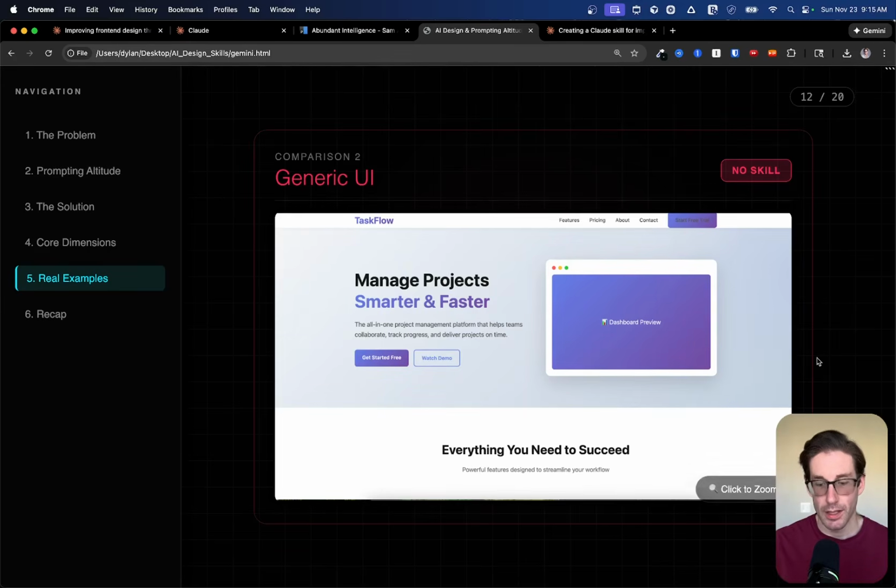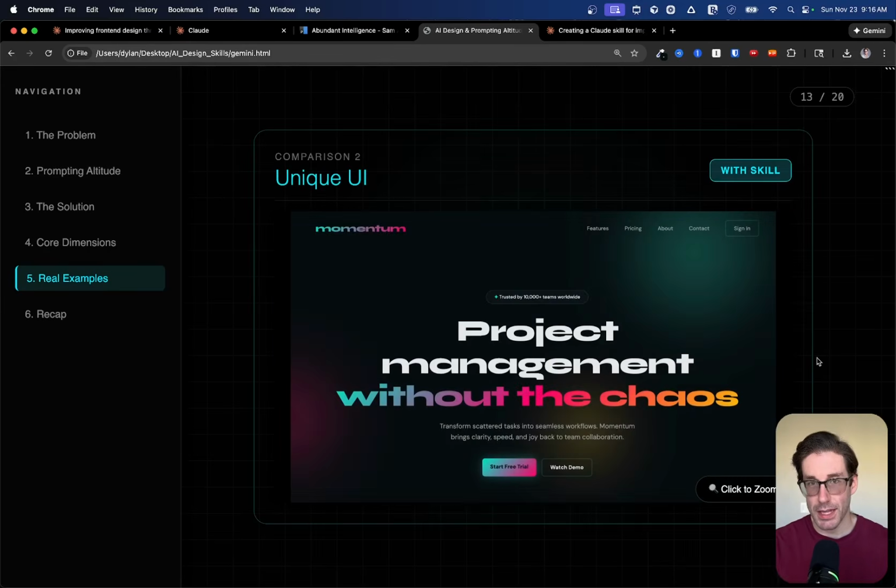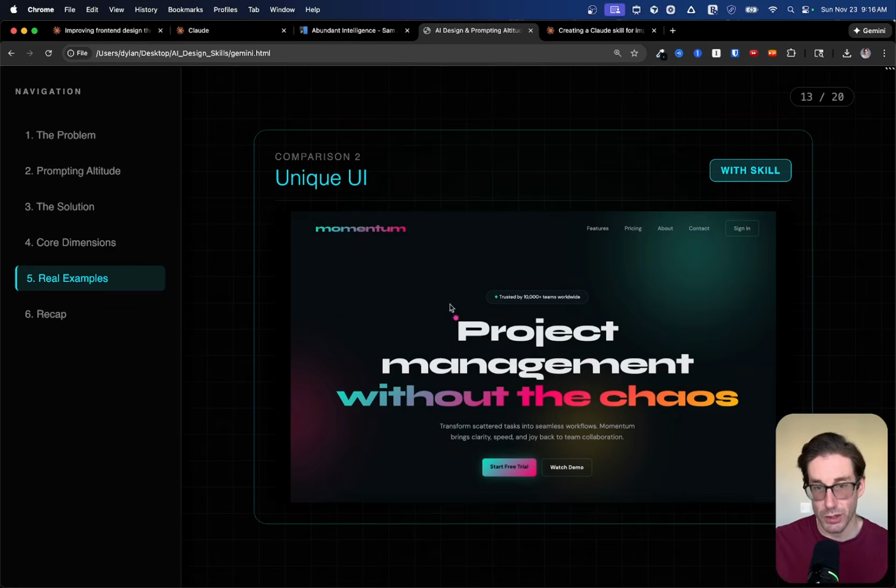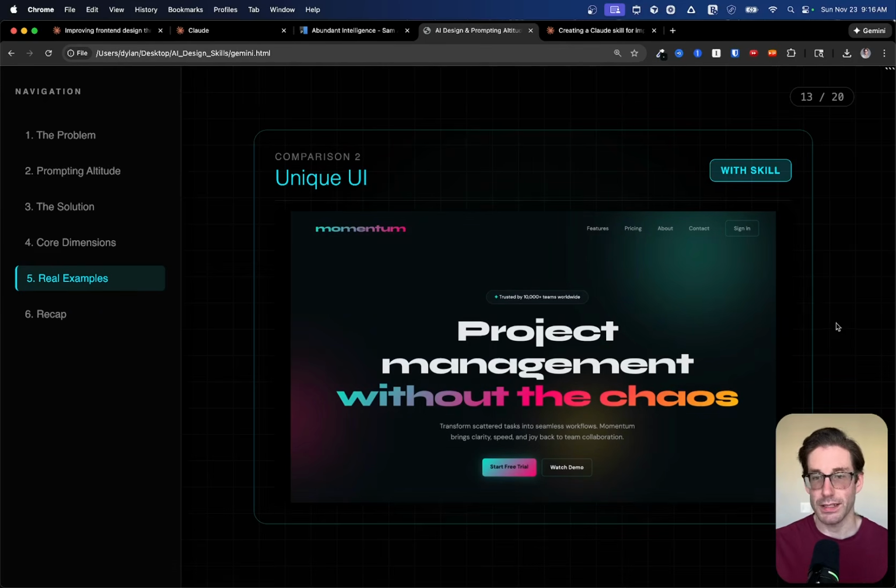It's not unique at all. But then if we give the same exact prompt to the AI with the skill enabled, you can see this is a landing page that has unique coloring in the background. It's avoiding most of the purple gradients. The font here is definitely unique. And from my perspective, it stands out in a good way. So that's a landing page example.